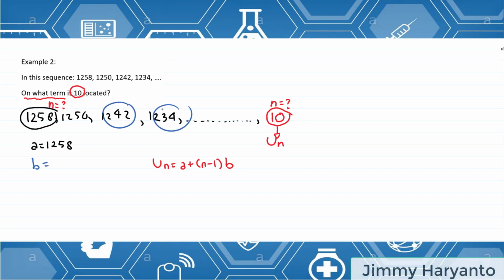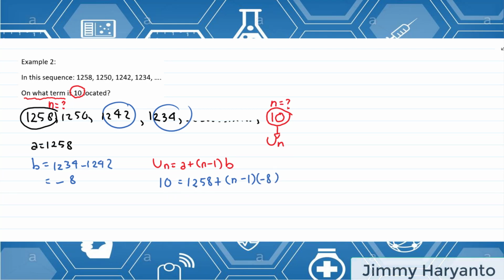Let's use this one and this one. 1242 minus 1250, it will become minus 8, yeah, minus 8. So I have A and B. Plug it in. Un is 10, A is 1258 plus n minus 1 times B, which is negative 8.